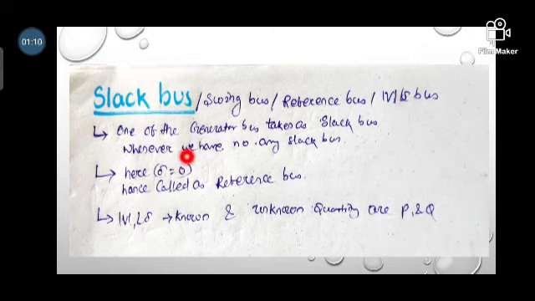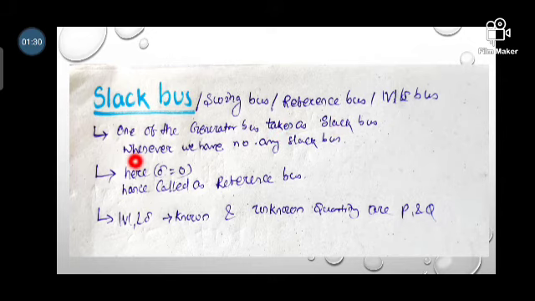In our power system, the power losses in the system are not known to us prior to the load flow solution, so one of the generator buses is taken as a slack bus.